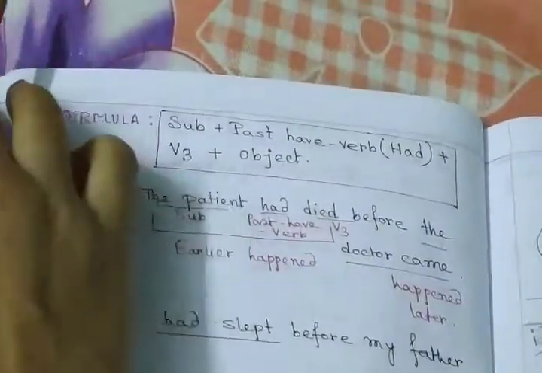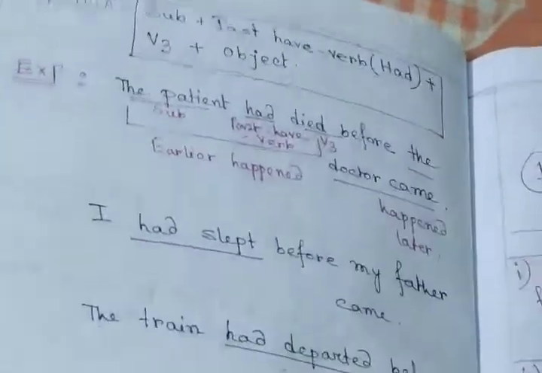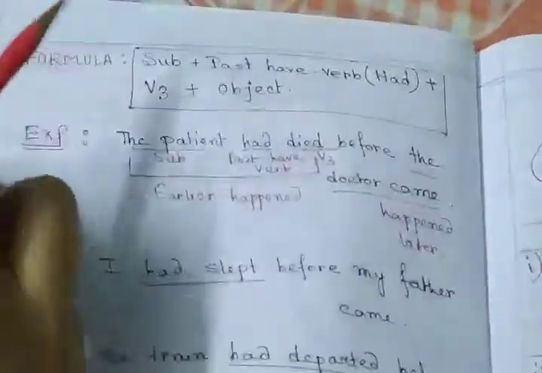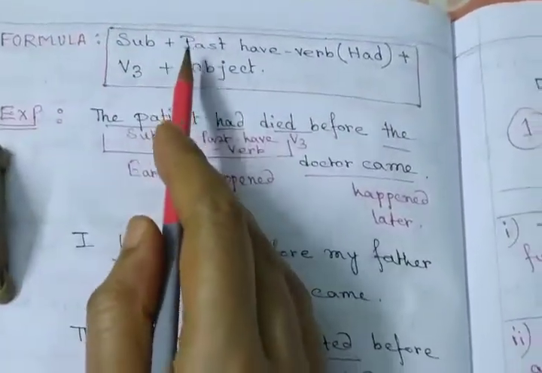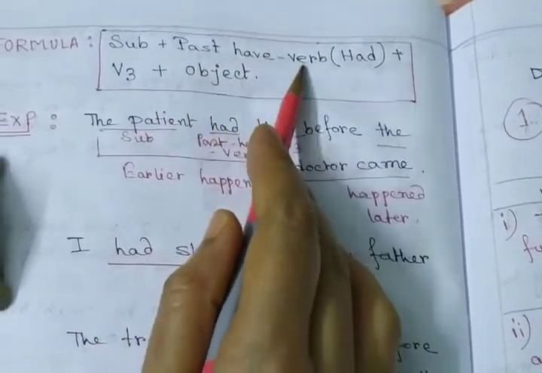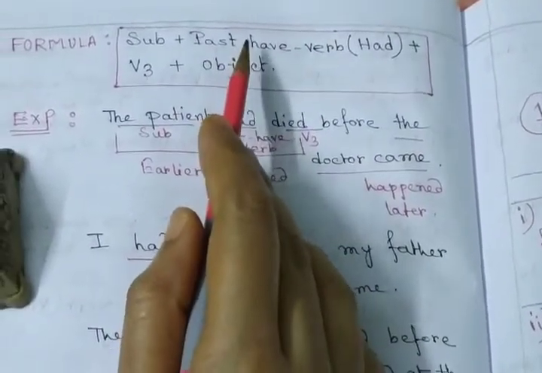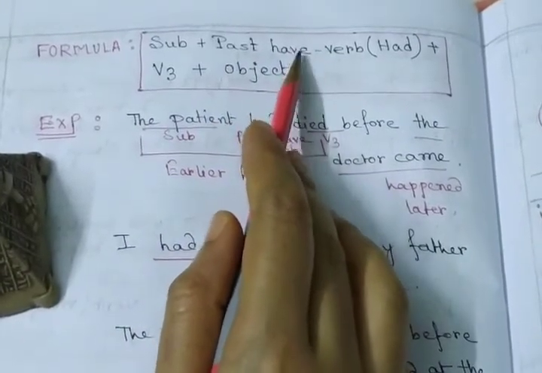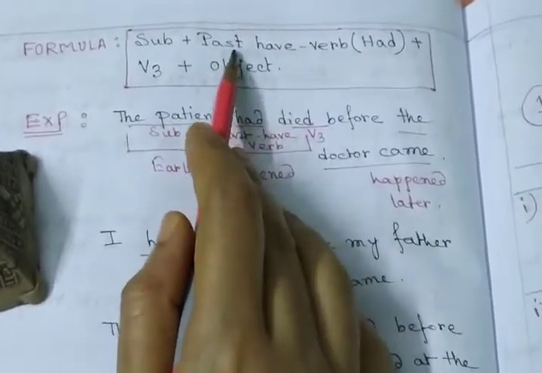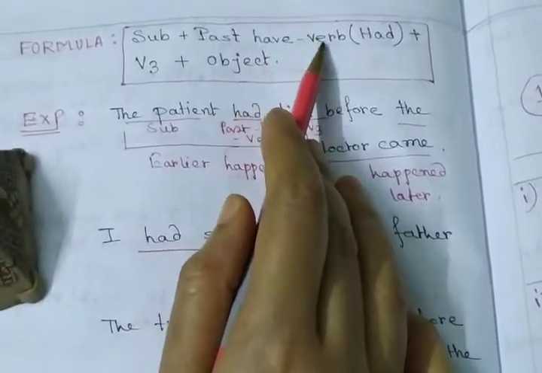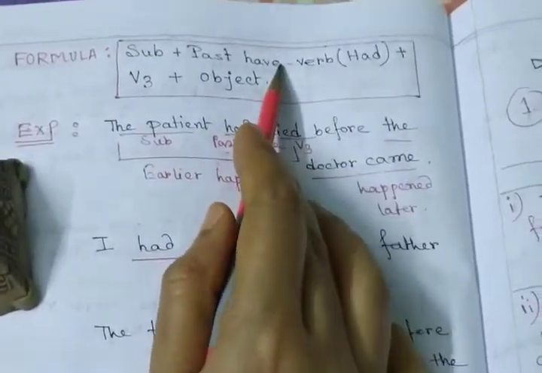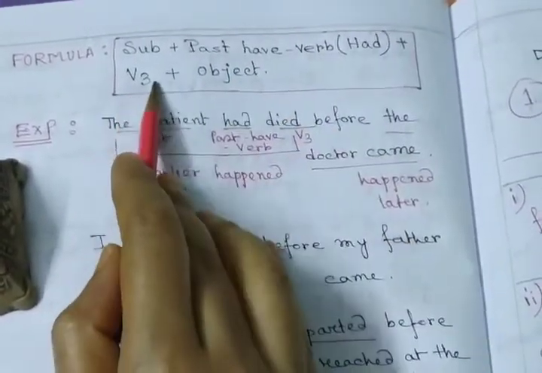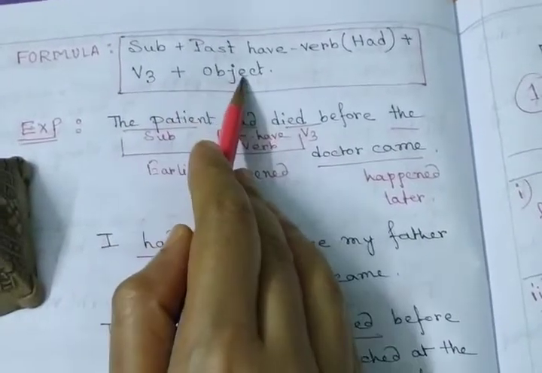So what will be the formula of the past perfect tense? Subject plus past have verb. You have seen that in the present perfect tense, the present have verb is used, that means either have or has. But here the past have verb, that means had, is used, plus verb third form, plus object.